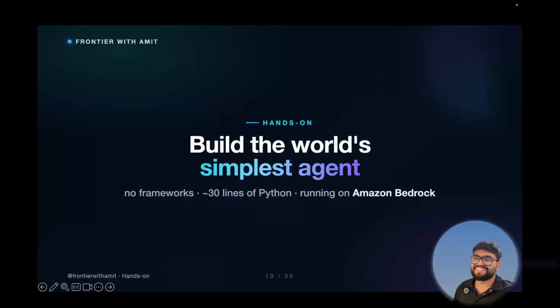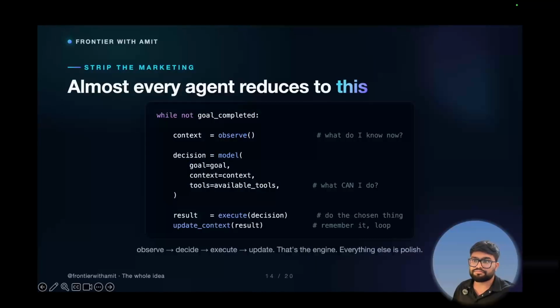Now let's prove an agent is not just a magic framework. We will build the simplest one we can. We are not going to use any framework like LangChain. We will have just normal Python and one model. I'm going to use Amazon Bedrock here, but the idea is the same whatever you use. Okay, let's begin.